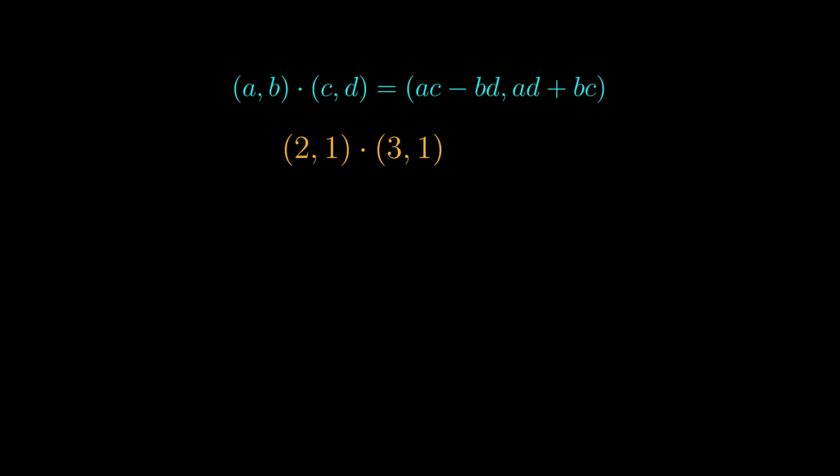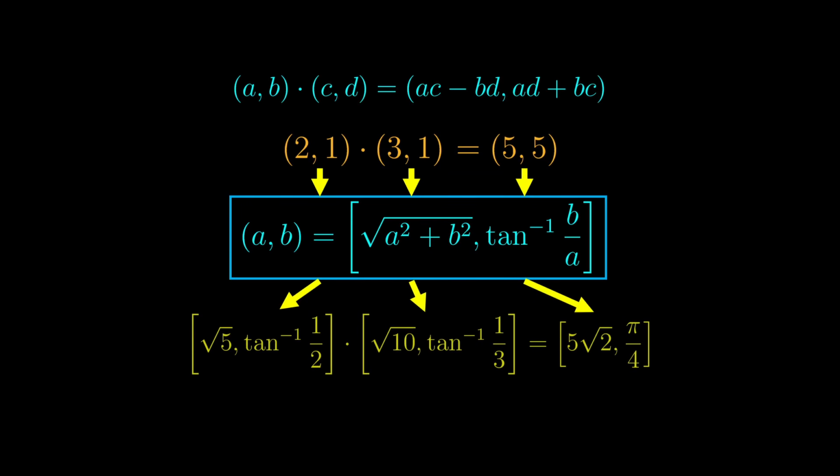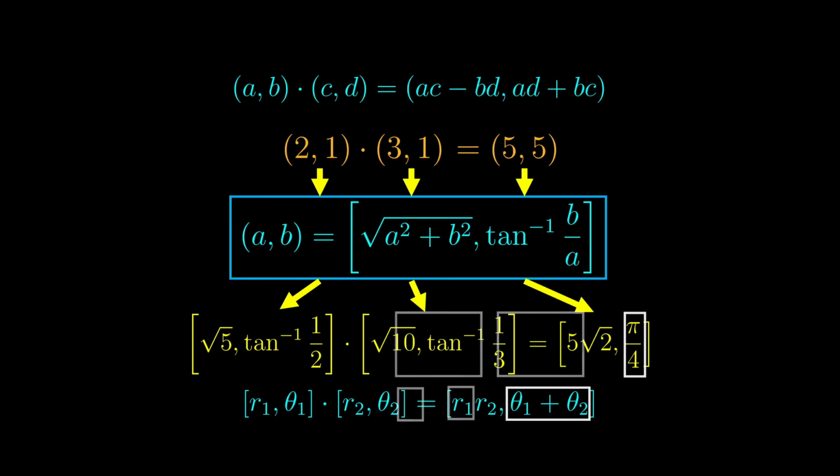We now consider the product of these two complex numbers. We use this product formula for the rectangular form here and get the product to be 5 plus 5i. However, we can also use the change of form formula, plug all these numbers in, and then we get the equivalent expression written in polar form. Now compare with the product formula in polar form. We can see that these two numbers should add up to pi over 4, which is one formula of pi that we saw a minute ago.